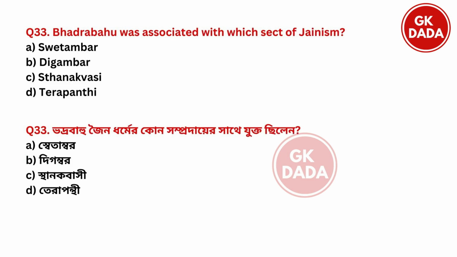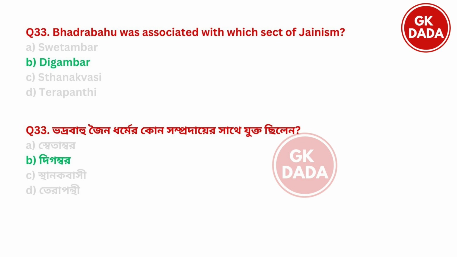Next, Bhadrabahu was associated with which sect of Jainism? Option A, Svetambar. Option B, Digambar. Option C, Sthanakvasi. Option D, Terapanthi. So Bhadrabahu was associated with option B, Digambar.